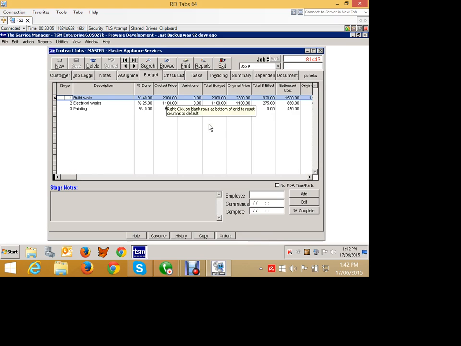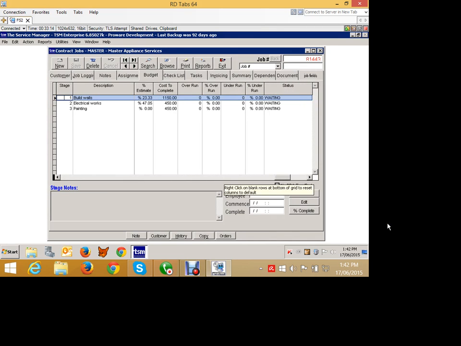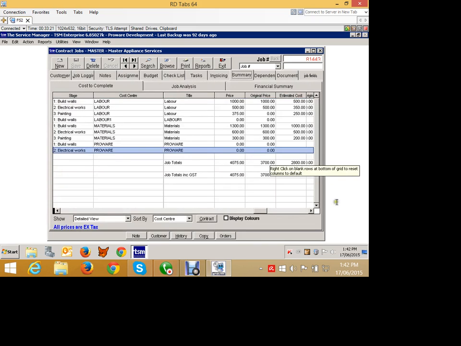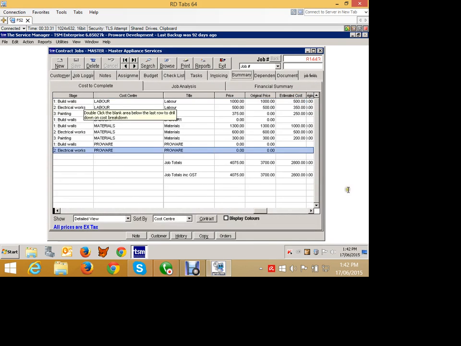So we're so far into this job, and as the owner, I want to say, well, where are we at with this job? Well, I can kind of see this. It doesn't really give me an overall picture of where we're at. It's really just more a breakdown stage by stage of what's going on. So what I can do is I come over here to my summary tab, and there's various things I can see in here. Whereas this budget was a breakdown by stage, the summary tab, first line, is exactly the same information but broken down by stage and cost center. Okay, so it's a more granular level of breakdown.